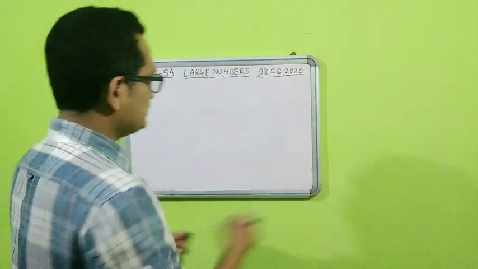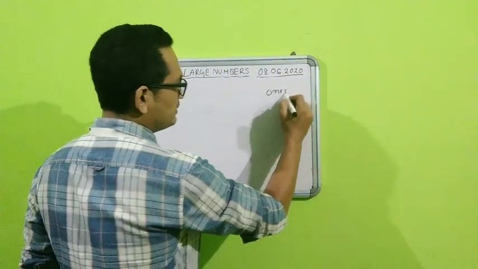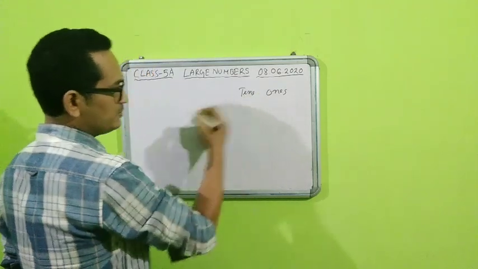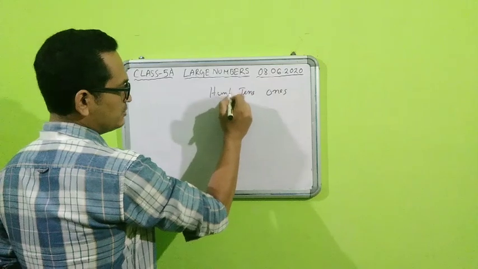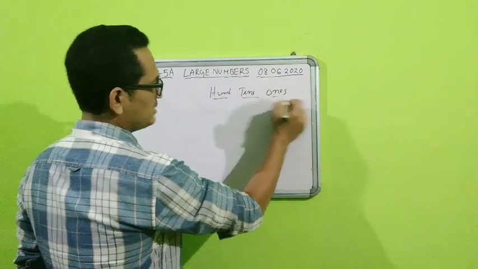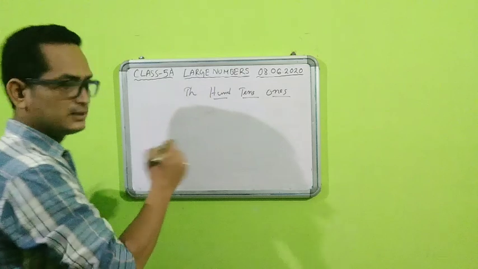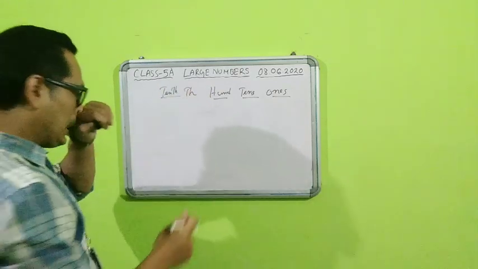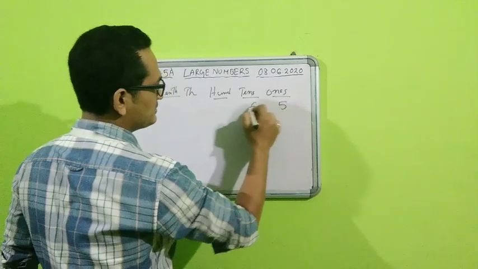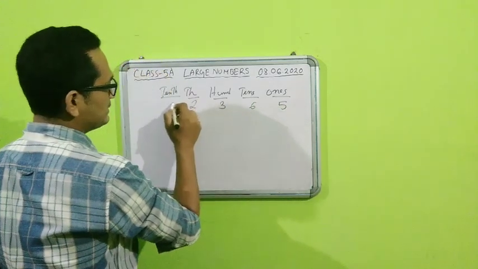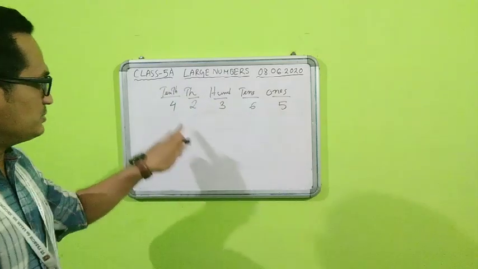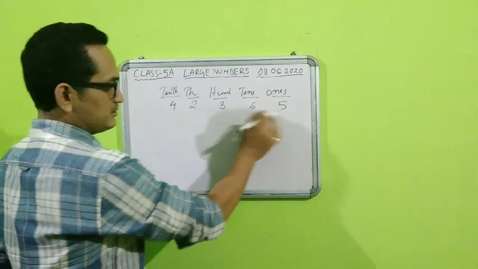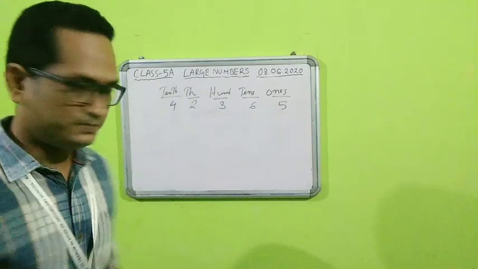The place value table for a 5-digit number will be ones, then tens, then hundreds, then thousands, and then ten thousands. Suppose I put a number here, say 5, 6, 3, 2 and 4. So this is a 5-digit number. Each digit here will carry its own place value.